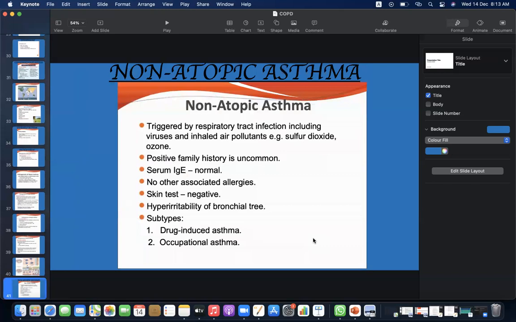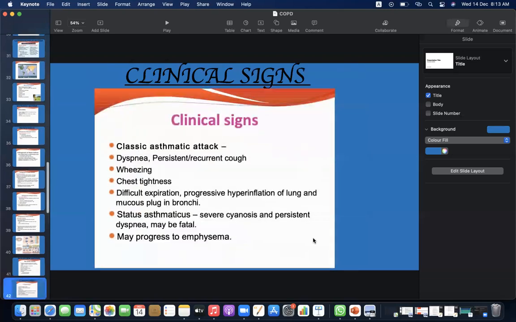Non-atopic asthma is triggered by respiratory tract infection, including viruses, and inhaled air pollutants such as sulfur dioxide and ozone. Positive family history is uncommon. Serum IgE is normal, with no other associated allergies. Skin test is negative, with hyper-irritability of the bronchial tree. Subtypes are drug-induced asthma and occupational asthma.